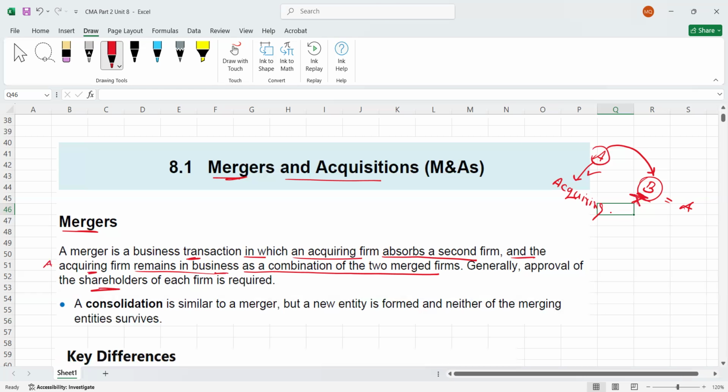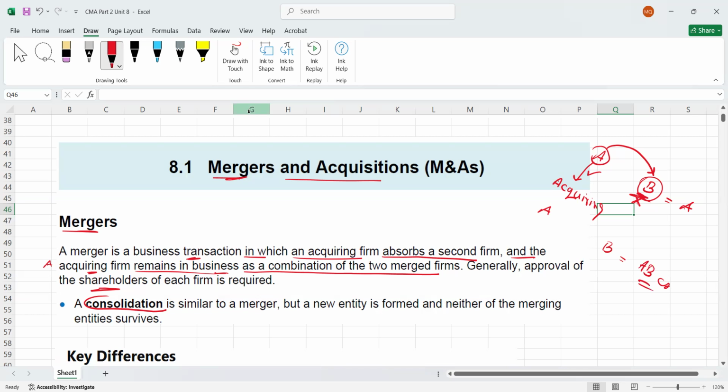Now there is another definition which is called consolidation. I'm going to explain because consolidation is slightly different from a merger. In consolidation, what will happen? For example, again we have a company A and a company B. It is almost similar to a merger, but once company A and company B consolidate, a new entity will be formed, for example, A and B Company. This is what is called consolidation.